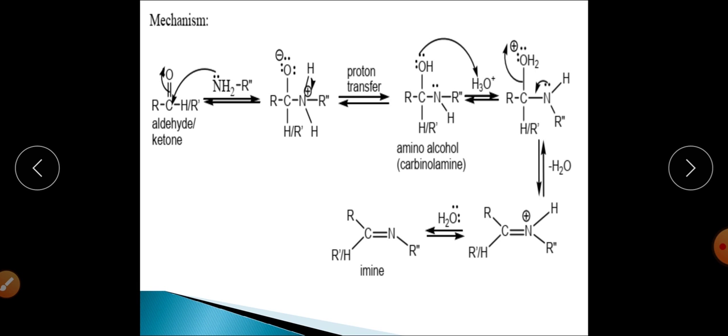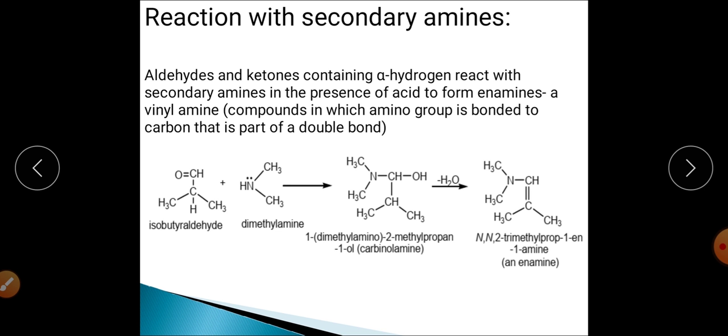forming a carbon nitrogen double bond, right? And finally this hydrogen will be eliminated from here, and this will get converted into imine. So this is the reaction of primary amine with aldehydes or ketones. When we talk about the secondary amine, at that time we can see that the product will be enamine, right?